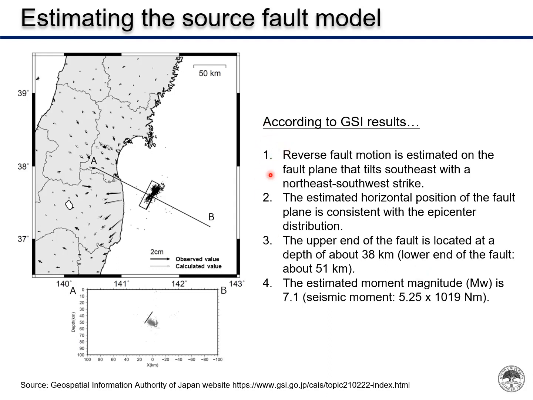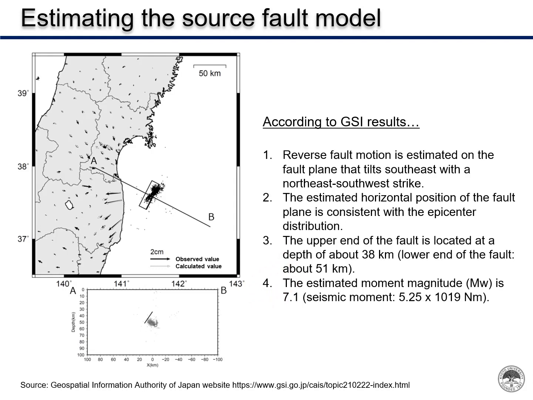First, reverse fault motion is estimated on the fault plane that tilts southeast with a northeast-southwest strike. Second, the estimated horizontal position of the fault plane is consistent with the epicenter distribution. Third, the upper end of the fault is located at a depth of about 38 kilometers. Fourth, the estimated moment magnitude is 7.1.